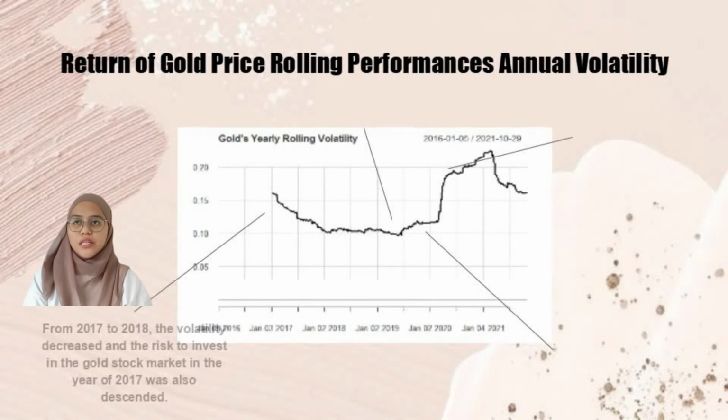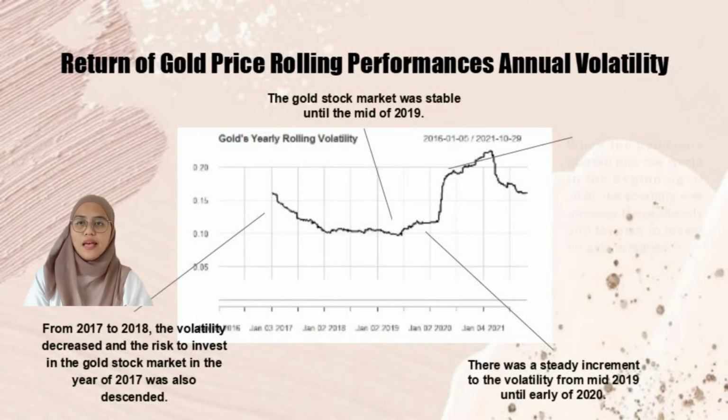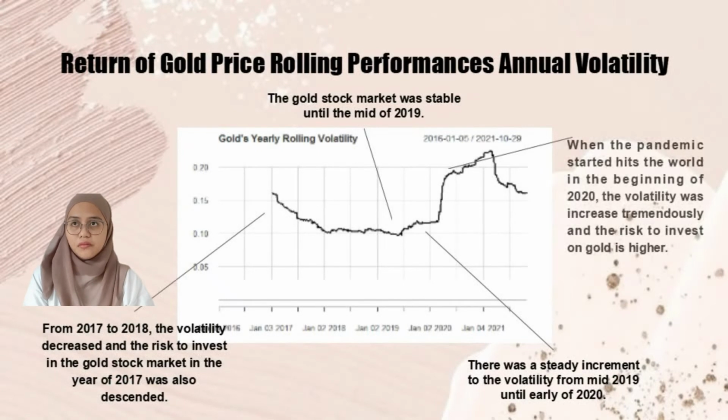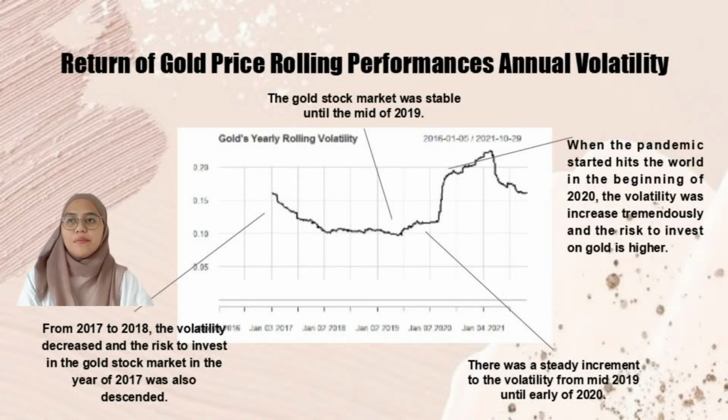Next, I will explain the return of gold price running performance annual volatility, and the graph is shown above. From the year 2017 to 2018, the volatility decreased and the risk of investing in the gold stock market in 2017 also decreased, and the stock market was stable until the middle of 2019. There was a steady increment in the volatility from 2019 until early 2020. When the pandemic started hitting the world at the beginning of 2020, the volatility increased tremendously and the risk of investing in gold was higher.